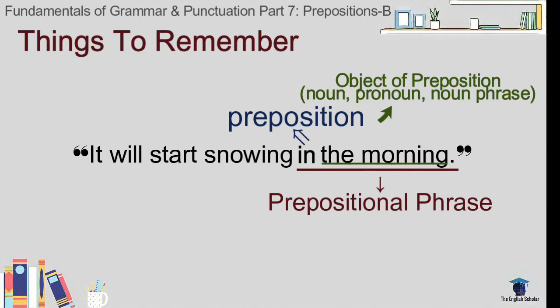Let's take for example, we have the sentence, "It will start snowing in the morning." This underlined phrase, "in the morning," is the prepositional phrase. The bolded word in this prepositional phrase is the preposition, of time to be exact. And the morning here is the object of this preposition. It is a noun. And since morning refers to time, a preposition of time is used. In this sentence, it's the preposition of time, in.